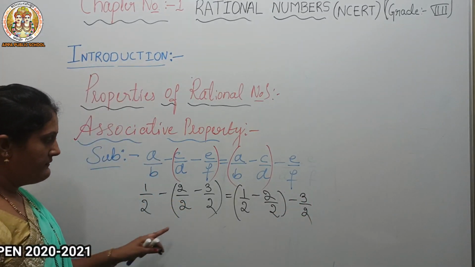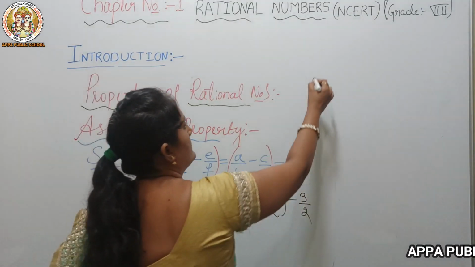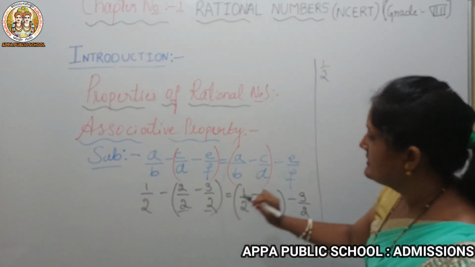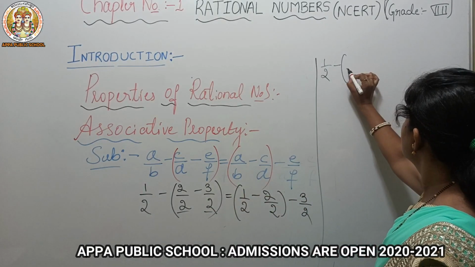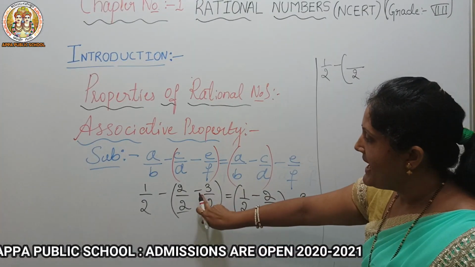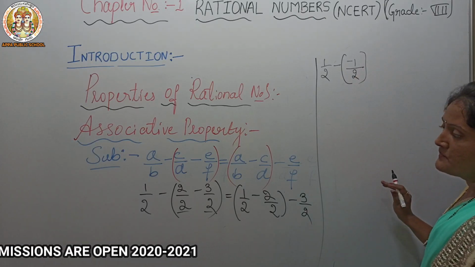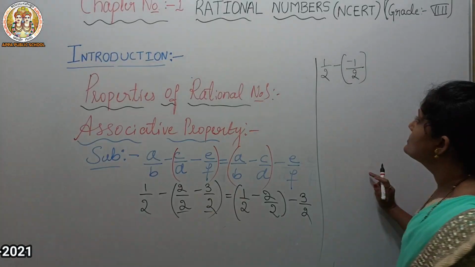Shall we simplify? First here also we will simplify the bracket terms. 1 by 2 as it is, this minus also as it is, and the denominator is 2. So minus 3 plus 2 is minus 1, because 3 is greater than 2 and 3 has the negative sign.